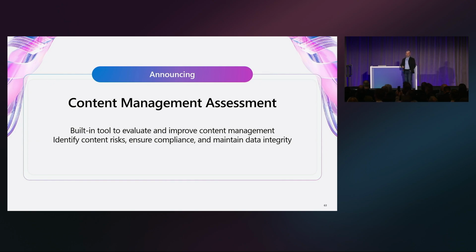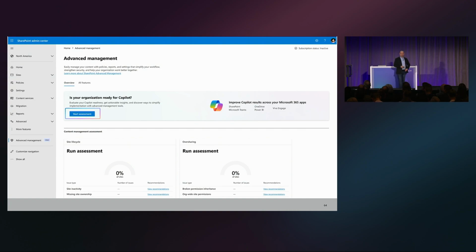Now, I'm going to announce a whole bunch of things in a row. The first thing we're going to talk about is content management assessment. I will show you a slide at the end that shows all the things that SAM has. But because it now has a lot of reports and a lot of functionality, I often get customers asking me, hey, Dave, where should I start? There's a whole bunch of stuff I can do. Where should I start? And even before that, do I even have a problem that I need to go fix?